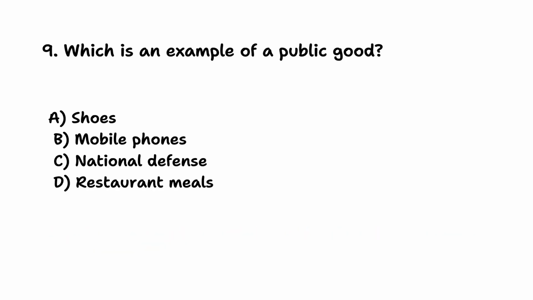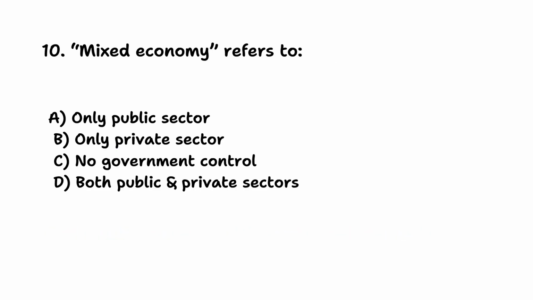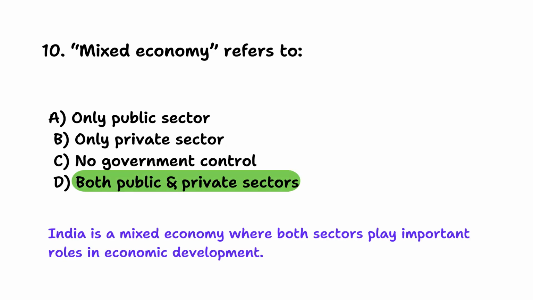Which is an example of a public good? National defense. Public goods are non-excludable and non-rival, meaning everyone benefits without reducing availability. Mixed economy refers to? Both public and private sectors. India is a mixed economy where both sectors play important roles in economic development.